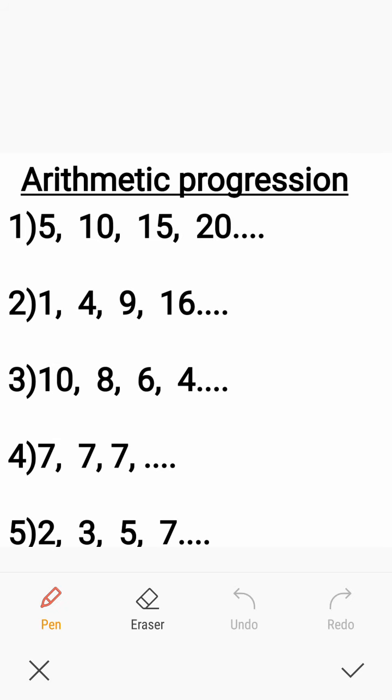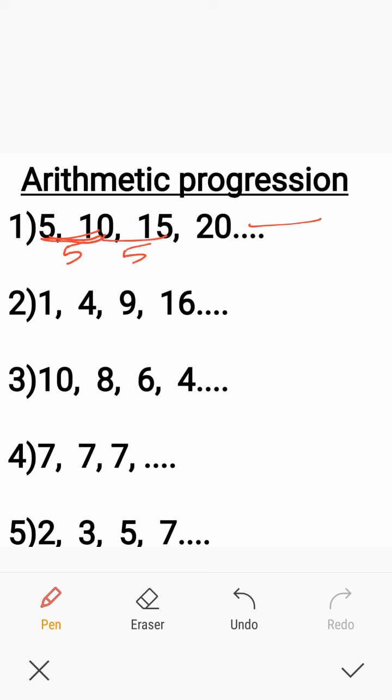Certainly these are numbers arranged in a particular order. I am going to tell you the rule behind each of the sequences and you will be able to tell me which are arithmetic progressions among the sequences. An arithmetic progression certainly is a sequence. Let us see how it is formed. For that, let us find the difference of two consecutive terms of the sequence. Means 10 minus 5, not 5 minus 10. We have to take second term minus first term. 10 minus 5 is 5.